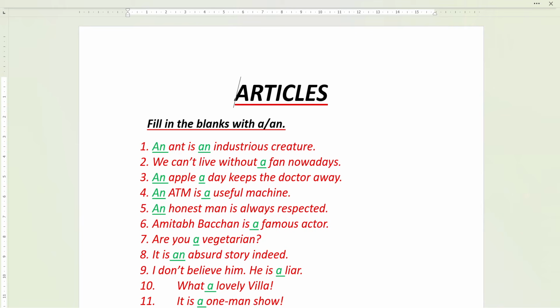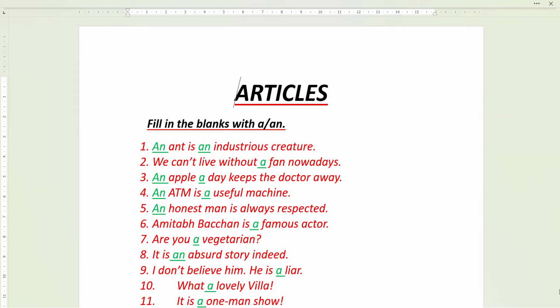Amitabh Bachchan is a famous actor. Here no doubt, F is a consonant. Are you a vegetarian? Here vegetarian, V is a consonant. It is an absurd story indeed. Here A is a vowel, so an absurd. I don't believe him, he is a liar. Here L is a consonant. What a lovely villa. Here L is a consonant.